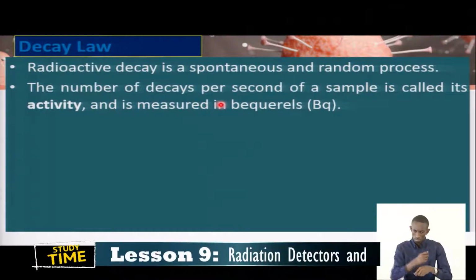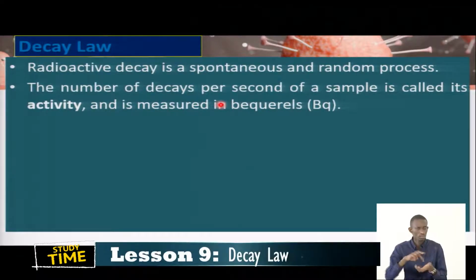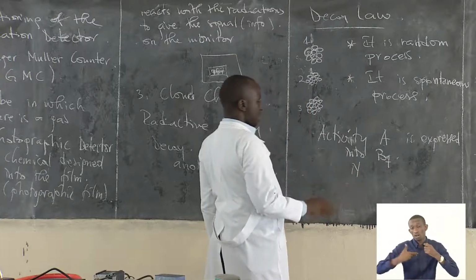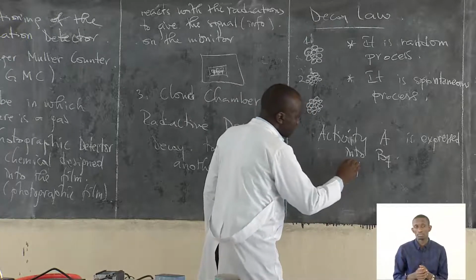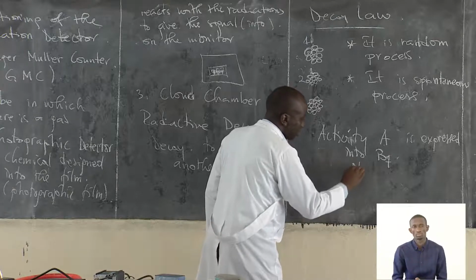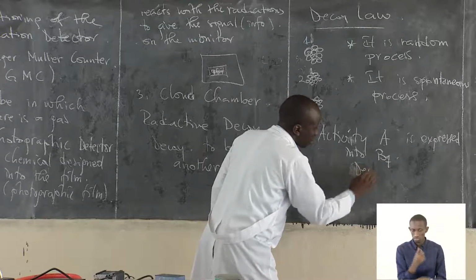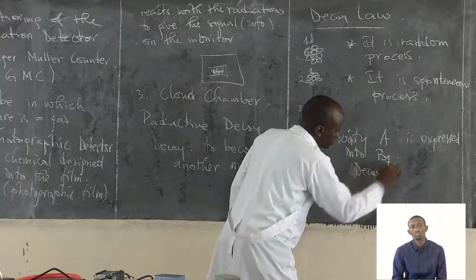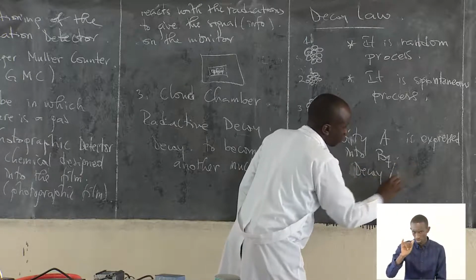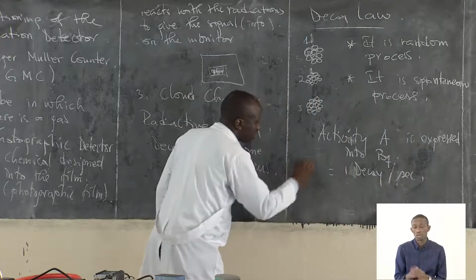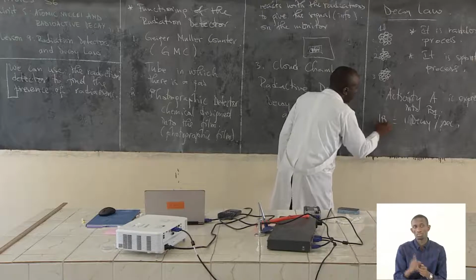What does this tell you? It is the number of nuclei going out to decay per second, which gives the unit we call 1 becquerel.